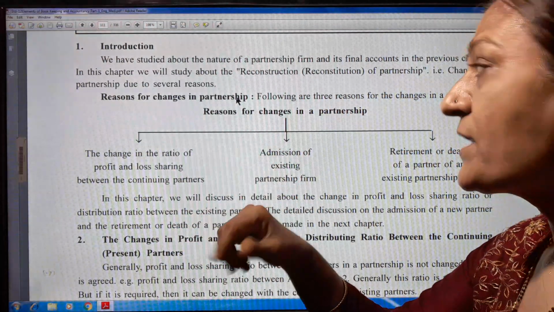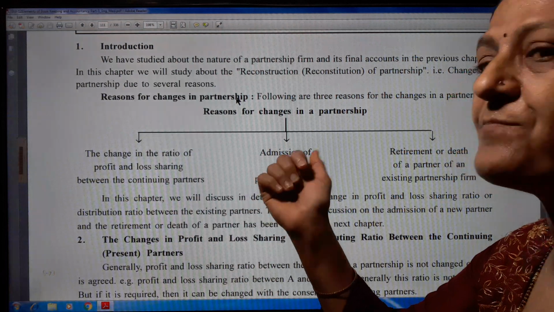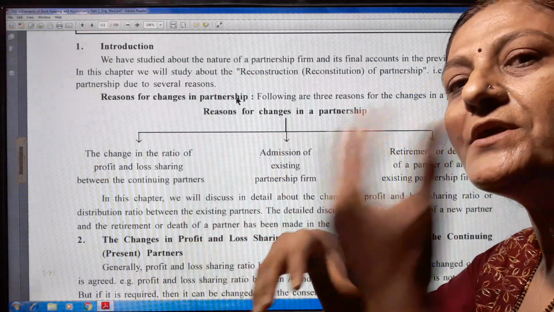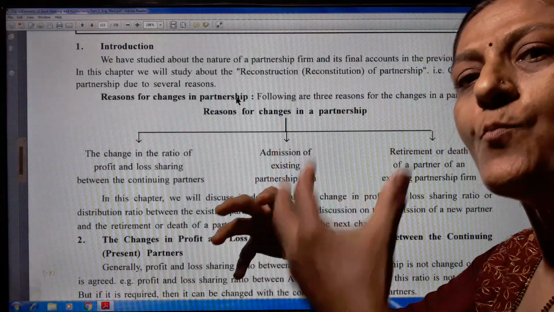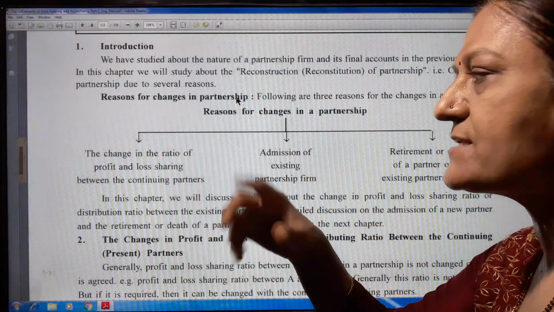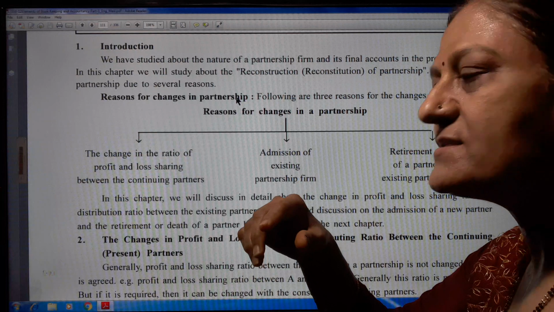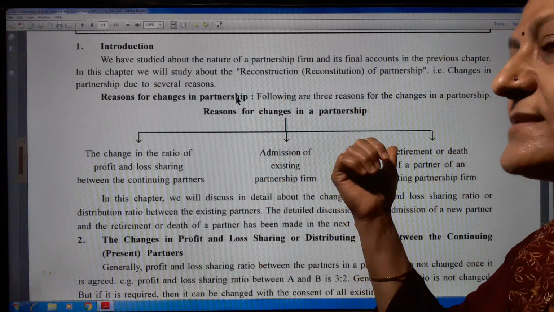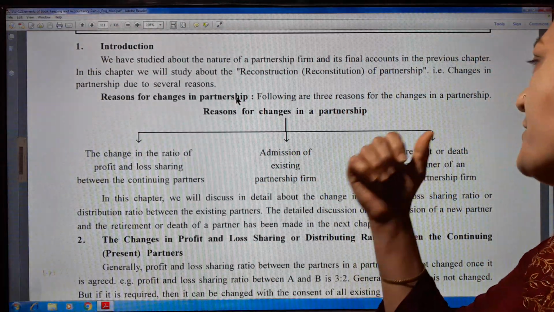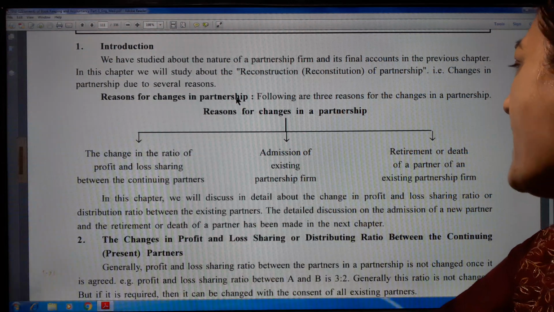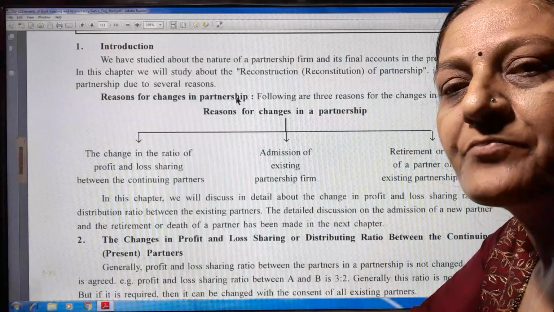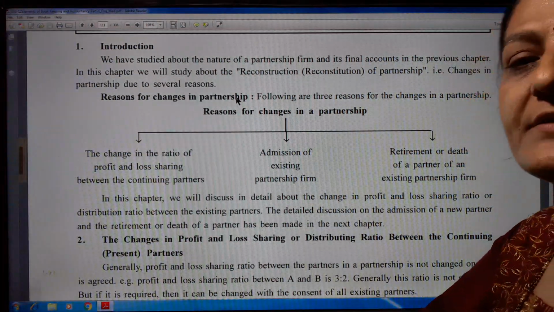Second reason, admission of a new partner. If in a partnership firm a new partner is admitted, at that time also reconstruction of a partnership firm is necessary. And third reason, retirement or death of a partner of an existing partnership firm. So these 3 main reasons are there.